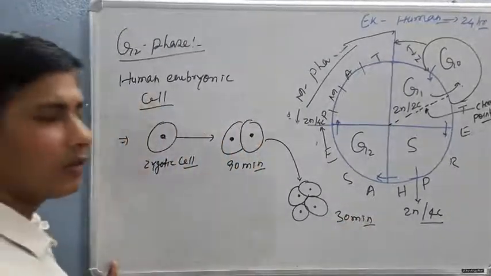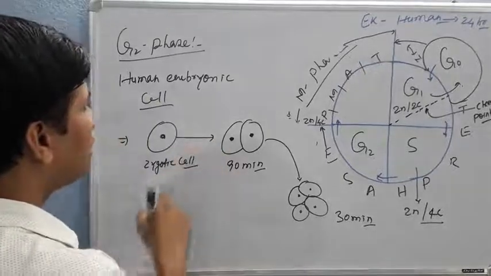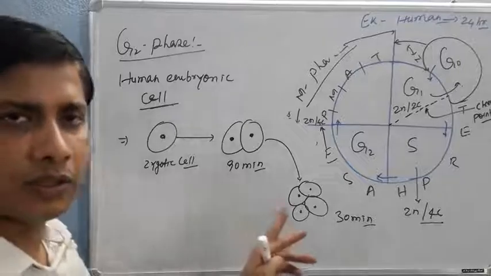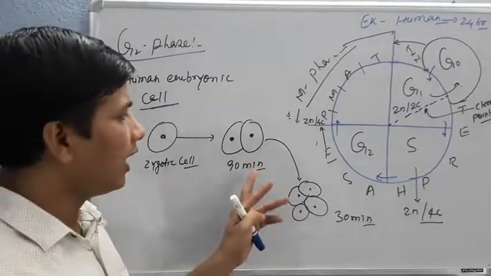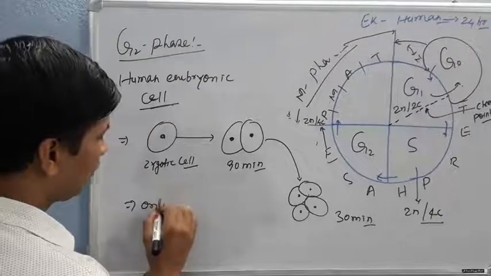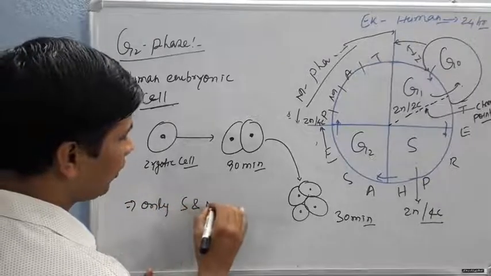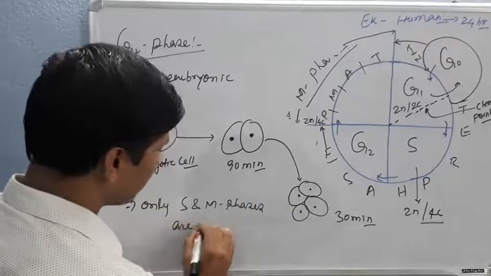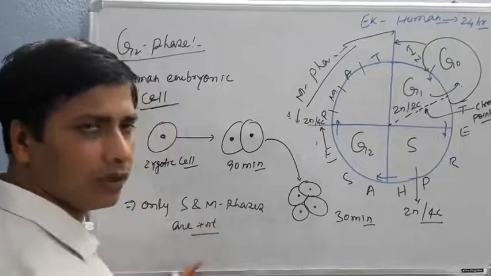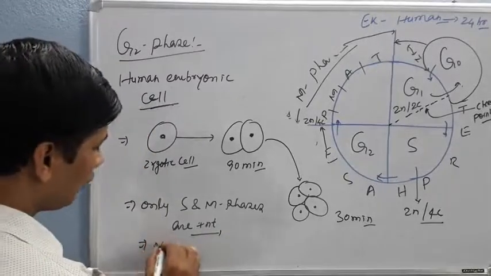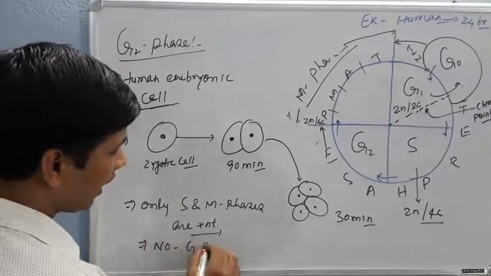One more thing I would like to say, during the zygotic or embryonic development, only S and M phases are present. In the early embryonic cell, there are no G1 and G2 phases.